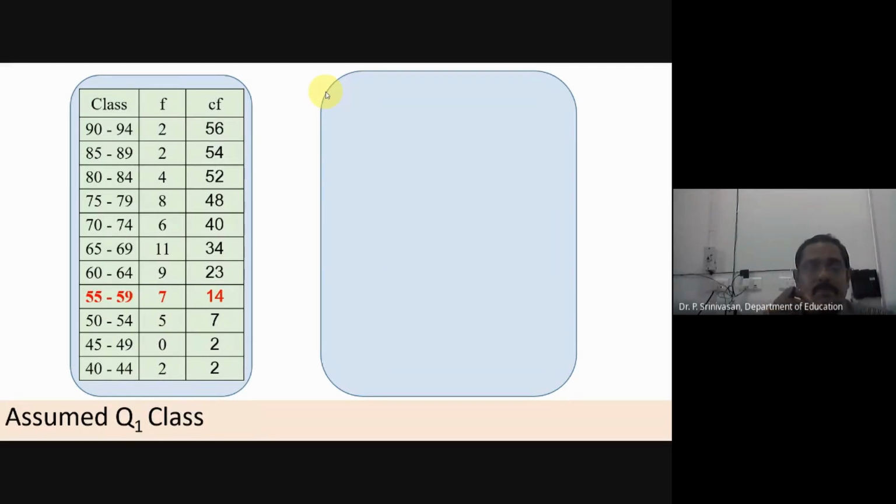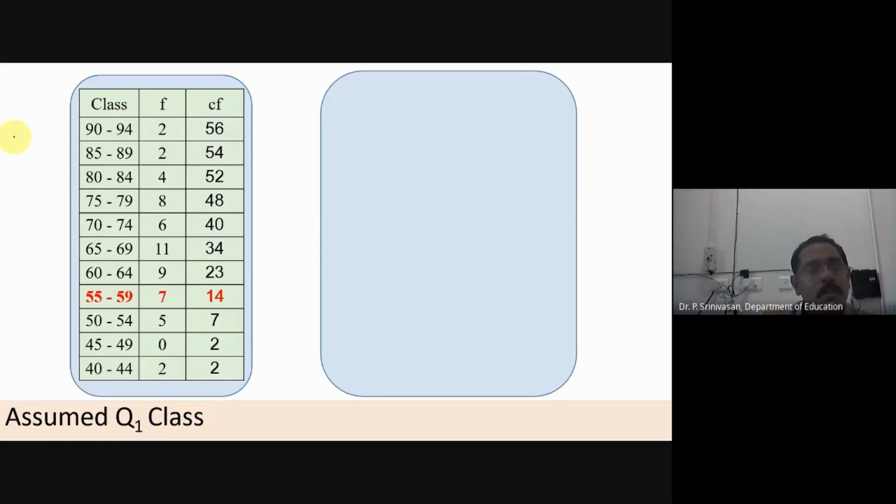Okay. This is for grouped data. See how to find the assumed Q1 class. I am projecting the answer and I am asking: how to get the assumed Q1 class?